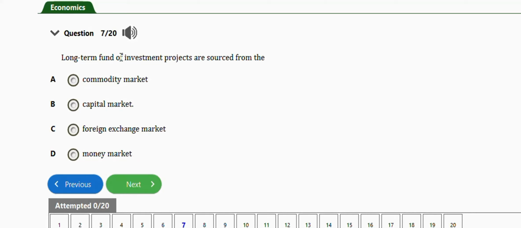It says long-term fund of investment projects are sourced from the commodity market, capital market, foreign exchange market, money market. The right answer is option B, which is capital market. Very important. The next question is this one.